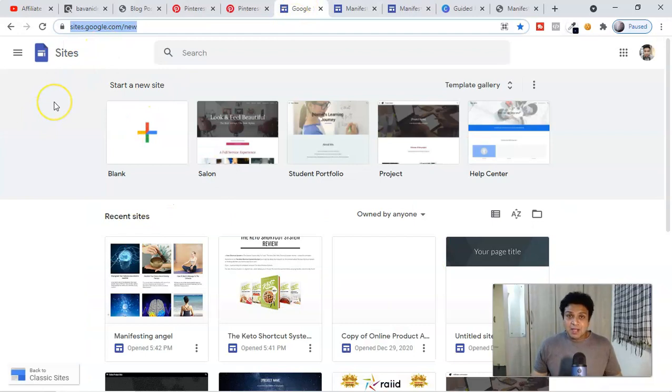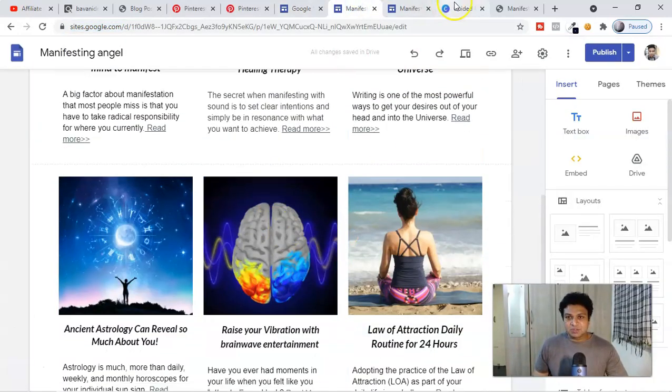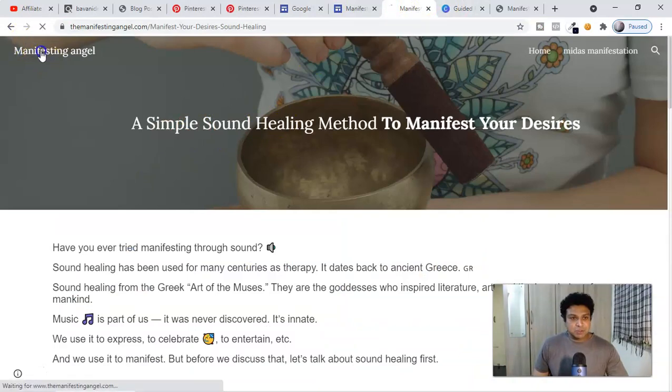with Google Sites. Now if you have a domain, guys, then please add the domain, because that will give you an advantage. And if you have a domain and hosting, if you can get that, then go with WordPress, because this is amazing, because you're going to get tons of traffic from Pinterest as well as from the search engine. By doing a little bit of SEO, you don't need to be the king of SEO for that. So look at this website over here. Let me show you this one.